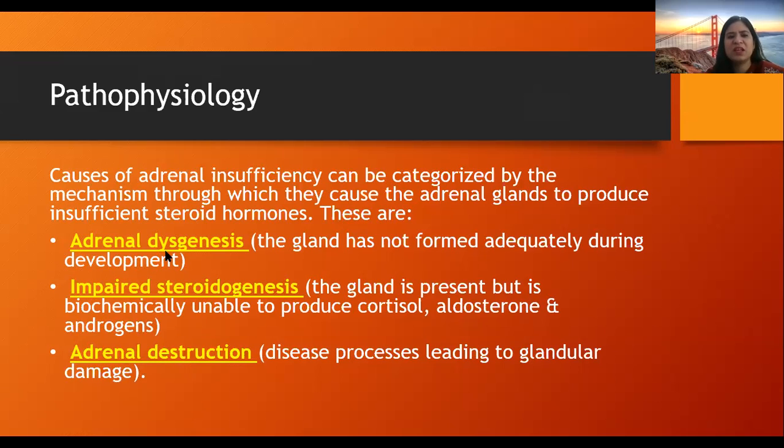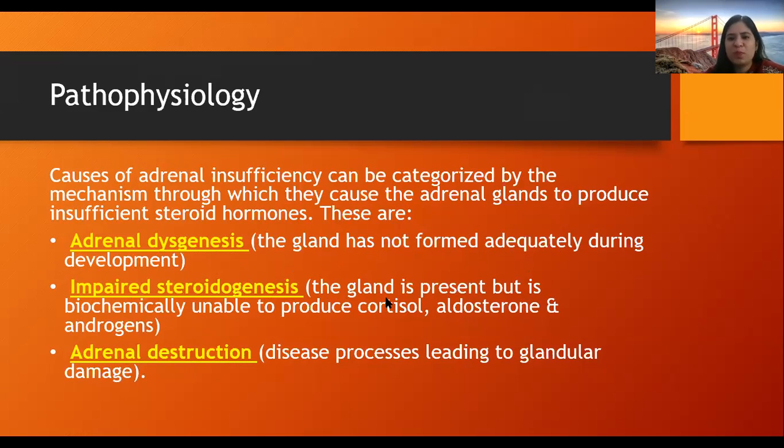In adrenal dysgenesis, the gland has not formed adequately during development. That means when the gland is forming inside the uterus, some mutation happened so that the gland has not formed adequately. And in the second, impaired steroidogenesis, there is some problem with the synthesis of steroid hormones.